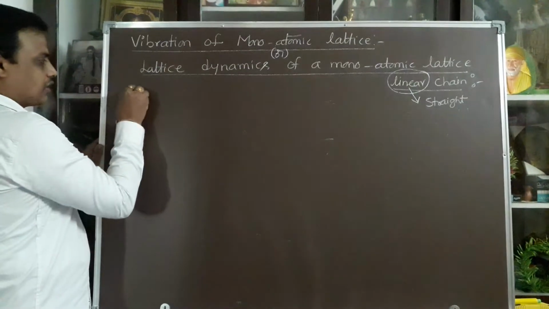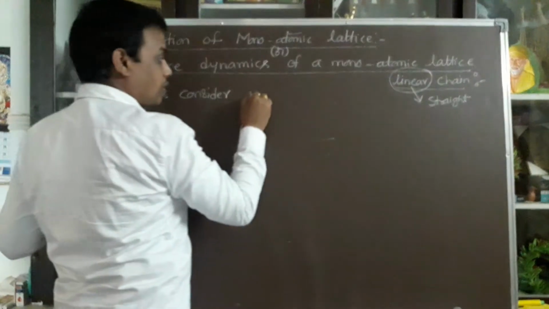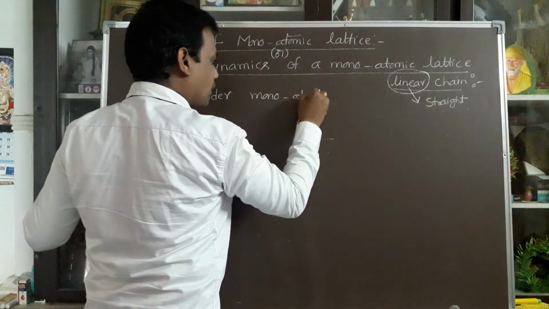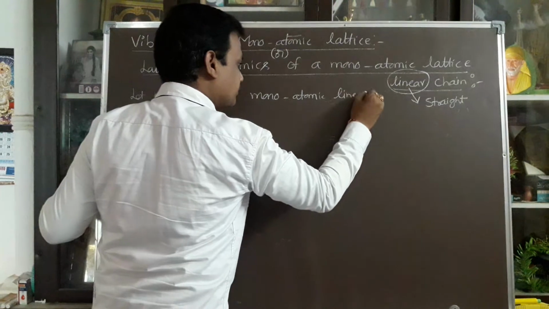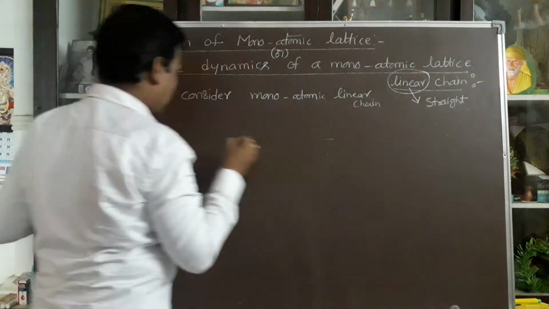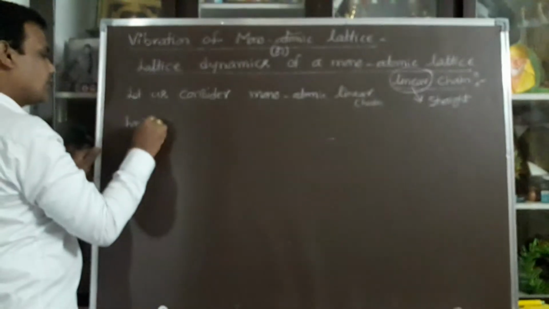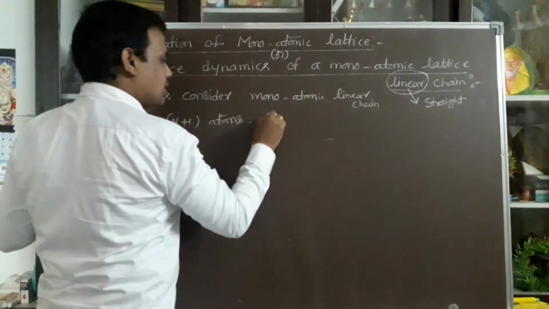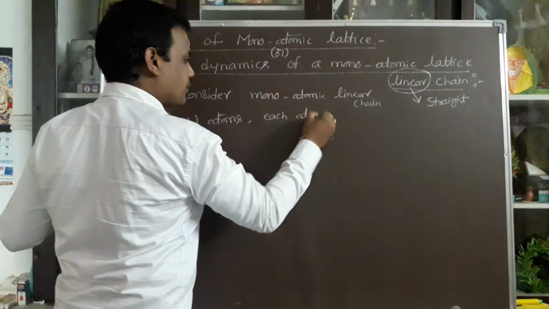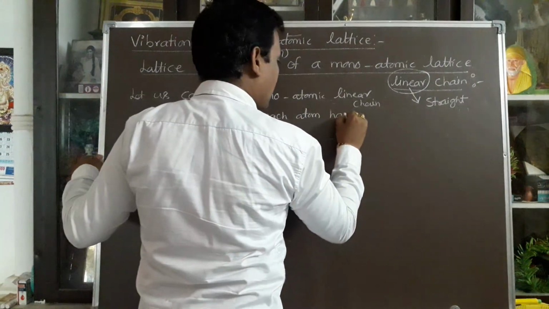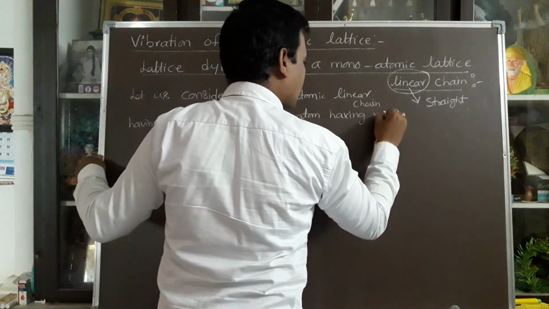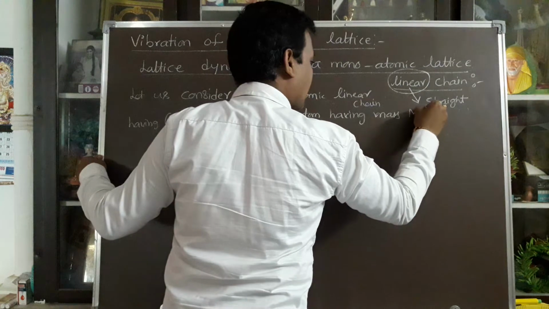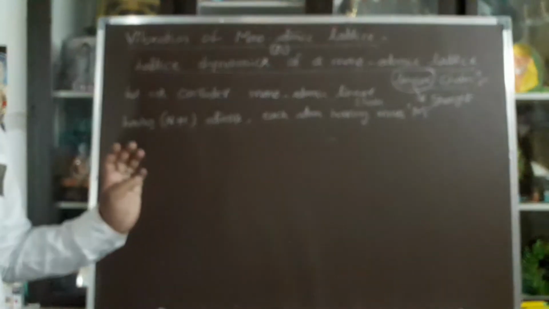For calculation purposes in this topic, let us consider a monoatomic linear chain having n plus 1 atoms, each atom having the mass capital M.